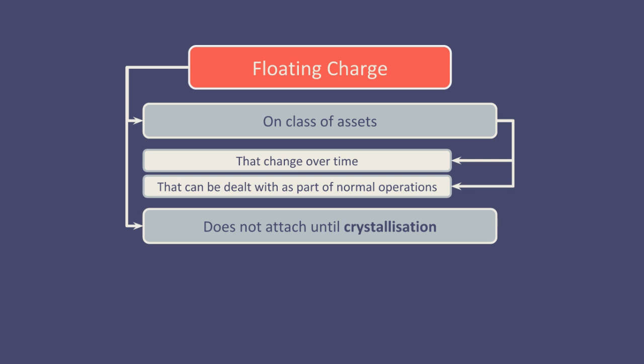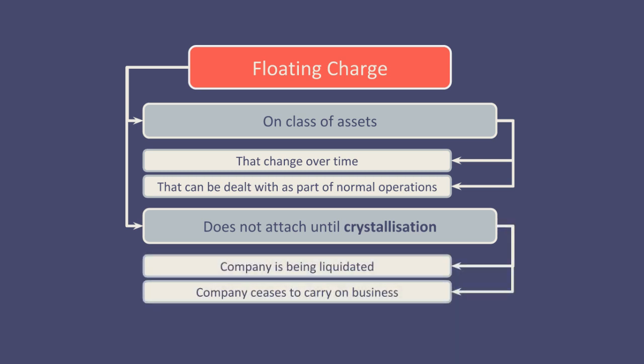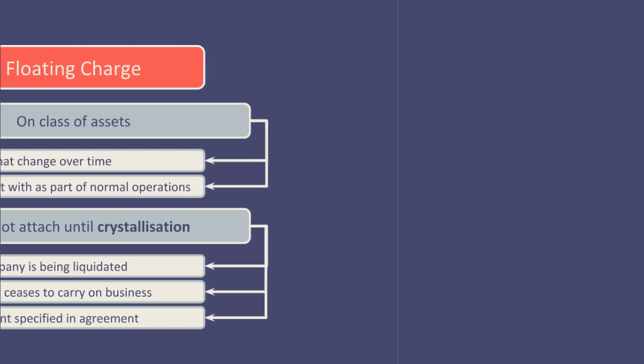This crystallization occurs when a company is being liquidated, or the company ceases to carry on business, or perhaps by an event that is outlined in the original agreement. So if, for example, the original agreement states that crystallization will occur if the company defaults on a loan repayment.